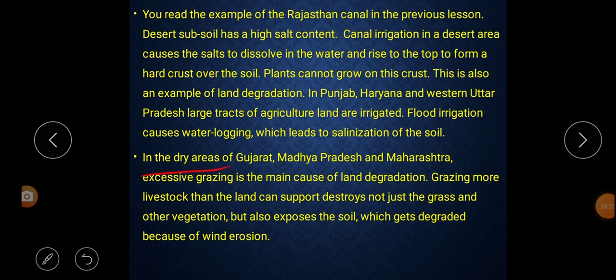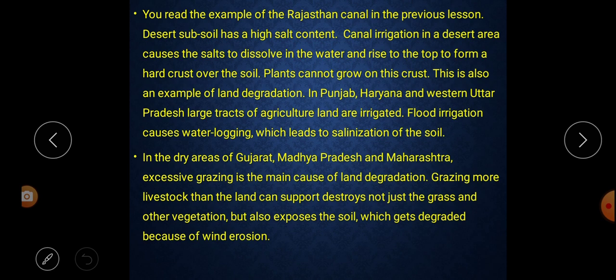In the dry areas of Gujarat, Madhya Pradesh and Maharashtra, excessive grazing is the main cause of land degradation. If we talk about dry areas of Gujarat, Madhya Pradesh, Maharashtra, what happened? They have excessive grazing.